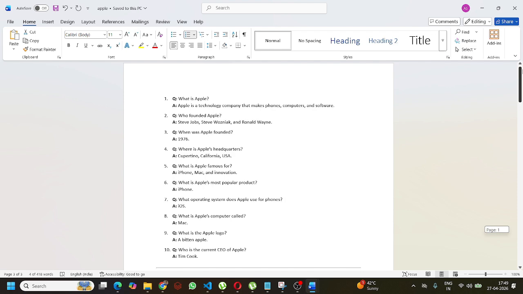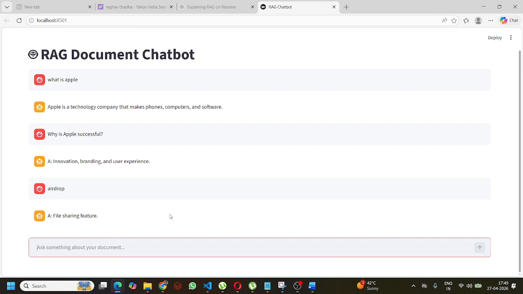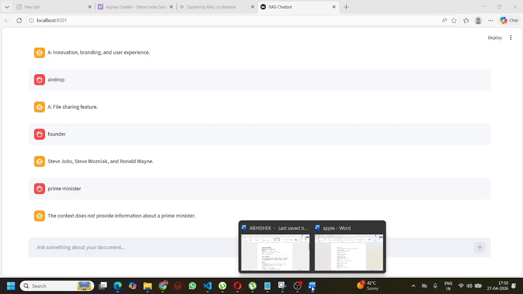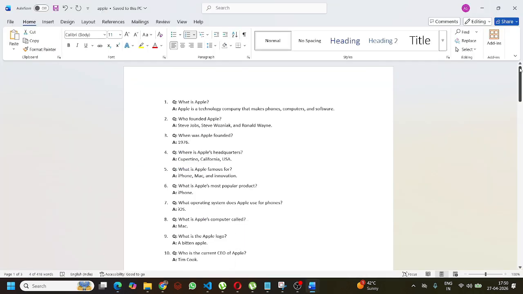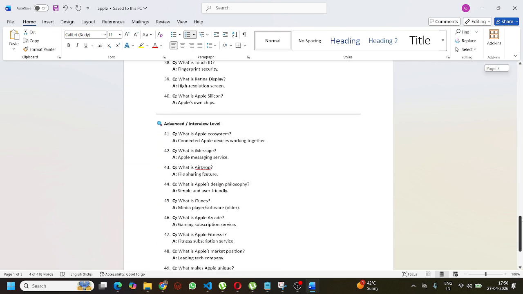So let me ask one more question so that we can understand. Founder of Apple, right? So let me ask founder. Okay. Let me ask Prime Minister. Context does not provide the information about the Prime Minister. What's the meaning of this? Meaning of this is that whatever question I provide related to this document, all the question answers it will provide, either I'm asking directly or indirectly.